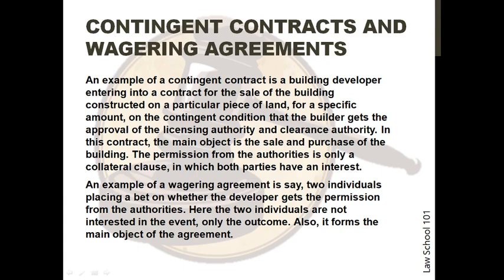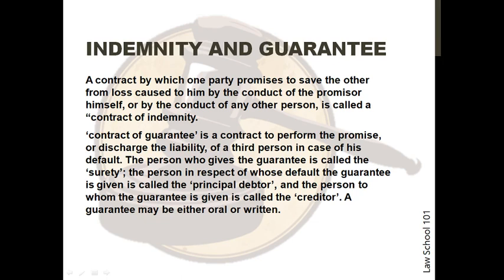Now we move on to our last topic for this video, indemnity and guarantee. A contract by which one party promises to save the other from loss caused to him by the conduct of the promisor himself or by the conduct of any other person is called a contract of indemnity. A contract of guarantee is a contract to perform the promise or discharge the liability of a third person in case of his default. The person who gives the guarantee is called the surety. The person in respect of whose default the guarantee is given is called the principal debtor, and the person to whom the guarantee is given is called the creditor. A guarantee may be either oral or written.